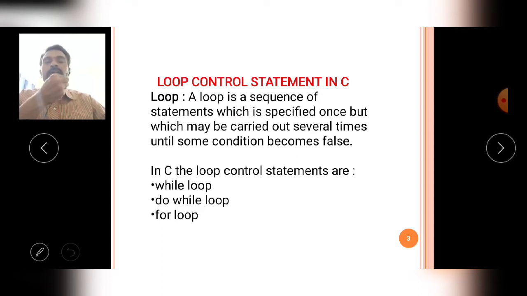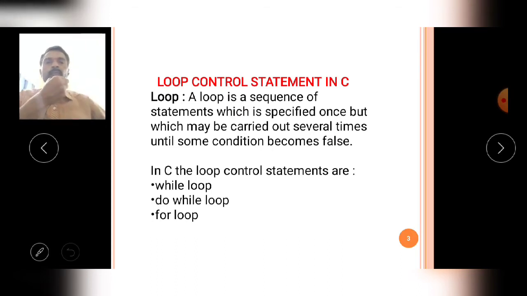When Sunday occurs, then what will happen? He simply stays at home. Like that, in programming also, a group of statements is executed repeatedly with the help of looping control statements until the specified condition becomes false. This is the general behavior of looping control statements in C.